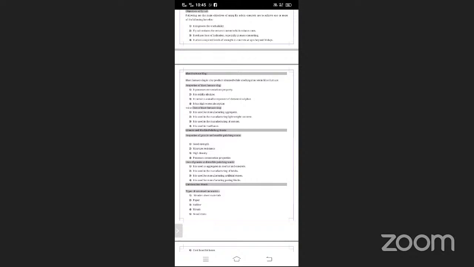It contains a small component of elemental sulfur, which is an advantage for our cement. It has high water absorption, which is the disadvantage.